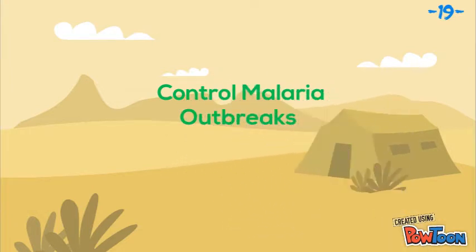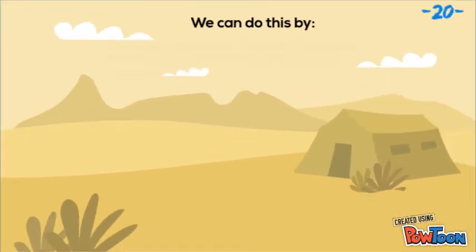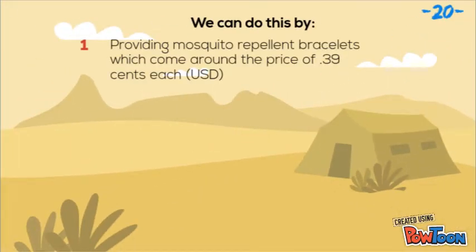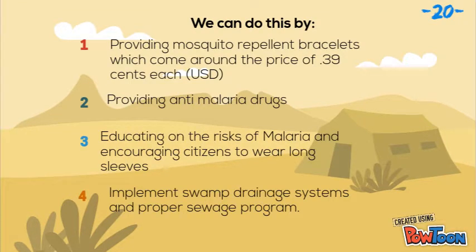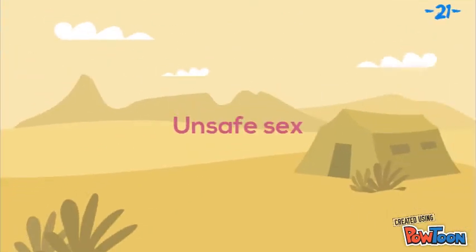This process will take up to 5 to 10 years, and it will need funding by the government and or charities. And this will further benefit the future of Mali. We can do this by providing mosquito repellent bracelets, which come at the price of 39 cents USD each, providing anti-malaria drugs, educating on the risks of malaria, and encouraging citizens to wear long sleeves, implement swamp drainage systems, and proper sewage programs.